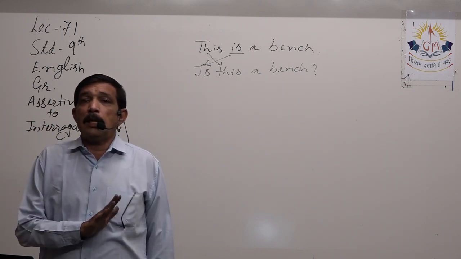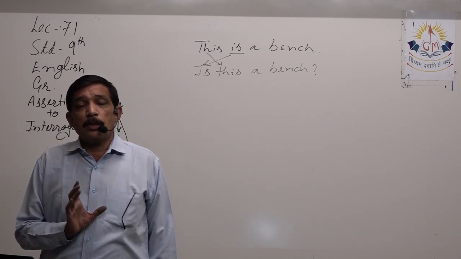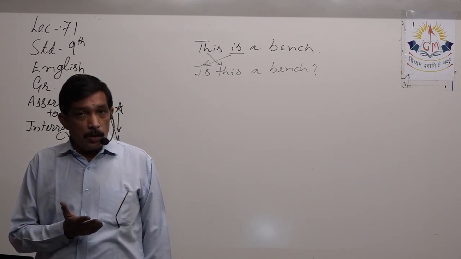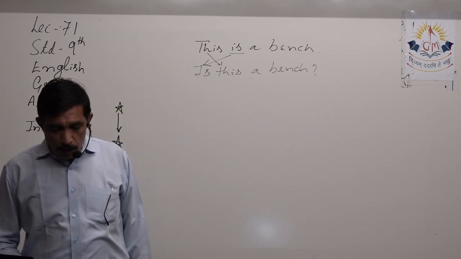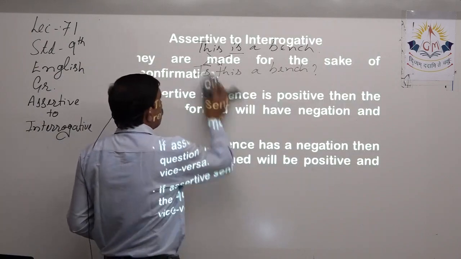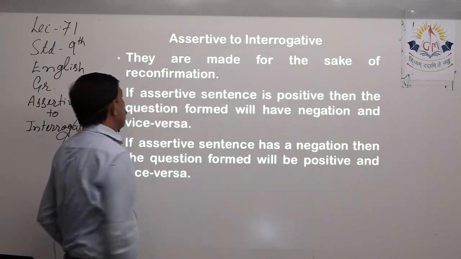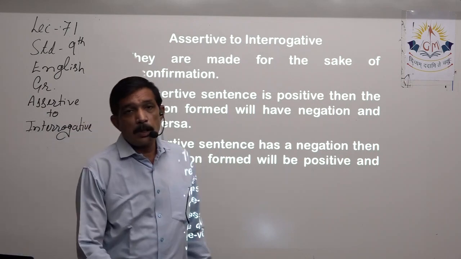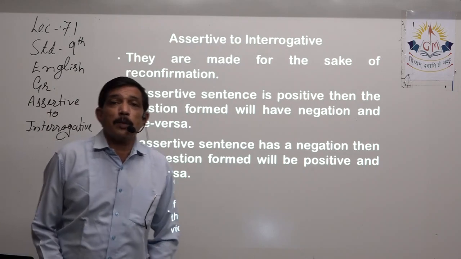If the helping verb is not given, if the sentence has straight away the verb, then we have to use the forms of do. We come to the third very important thing that was told to you, that these are made for the sake of asking the question, or for the sake of reconfirmation.